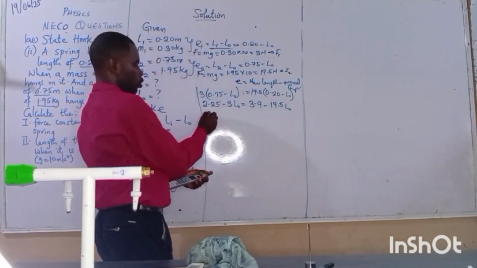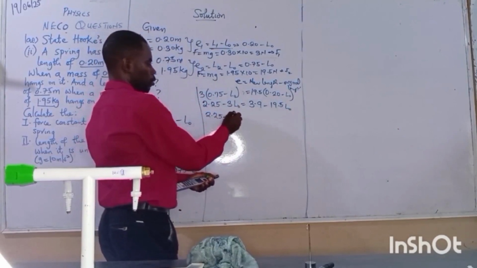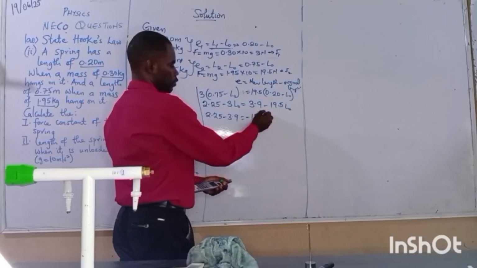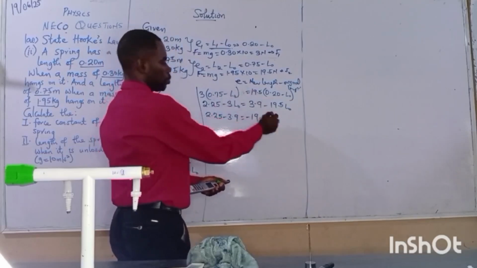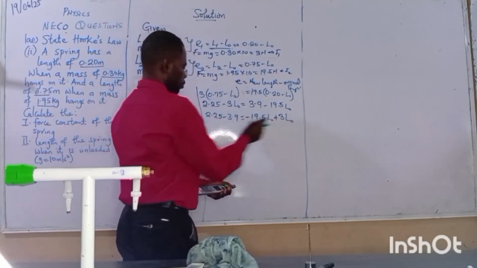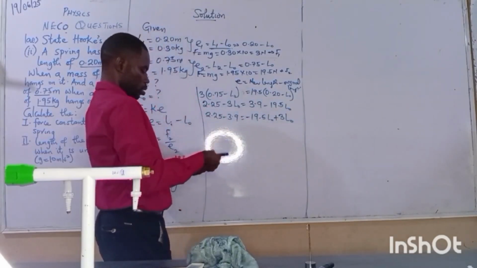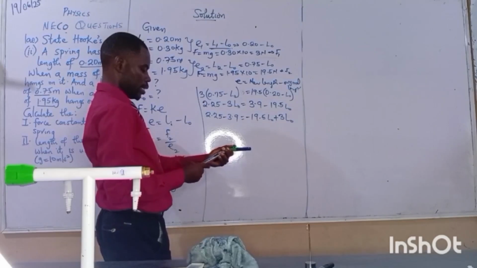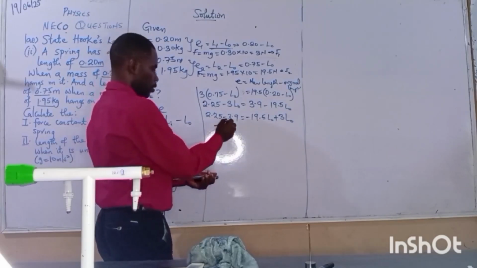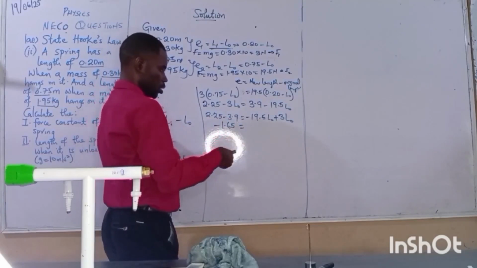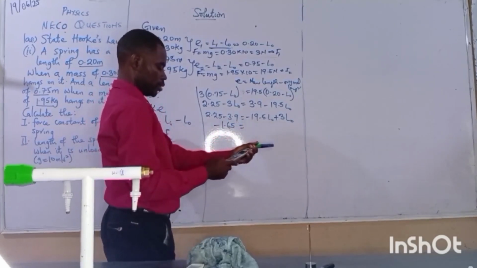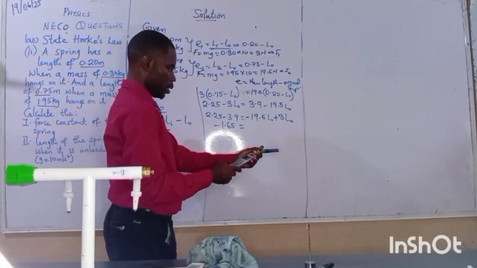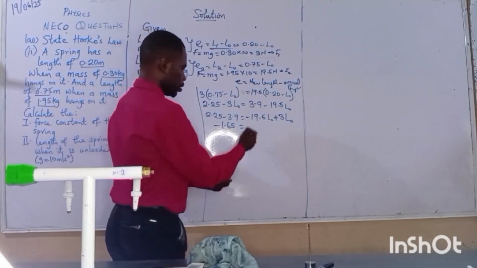So I'm having 2.25 minus 3.9 equals minus 19.5 L0. This one becomes plus 3 L0. So let's move forward. I have 2.25 minus 3.9, here I have minus 1.65 equals, same thing, I have minus 19.5 plus 3. I have the answer minus 16.5.